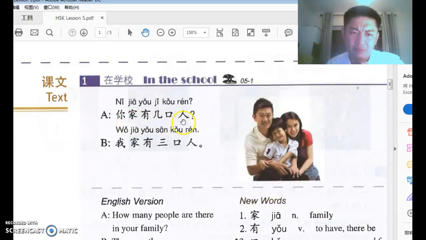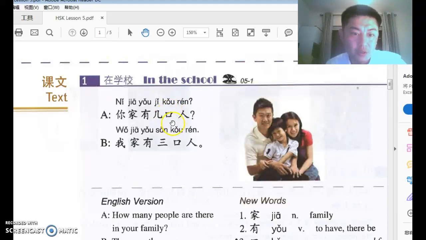Your family has 5 people sounds weird in English, so there are 5 people in your family. 几 is how many. It is a word to question a quantity that's less than 10 or 20. Only a small number.